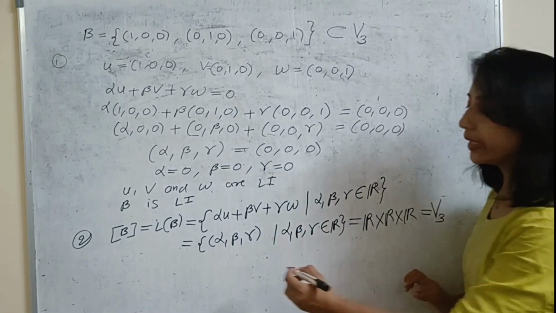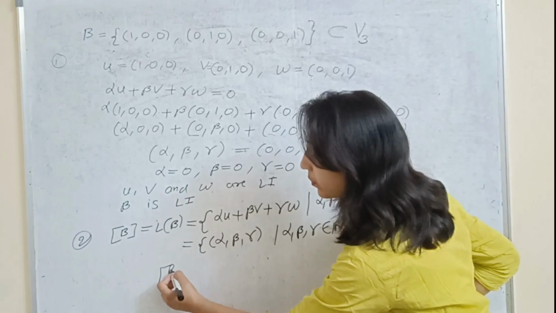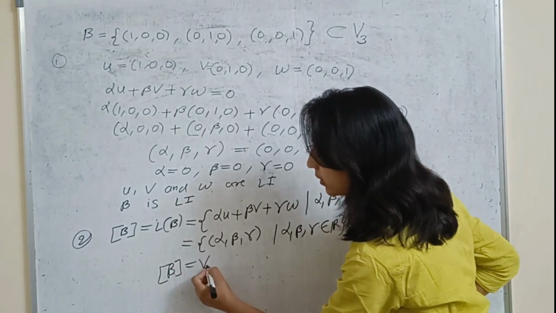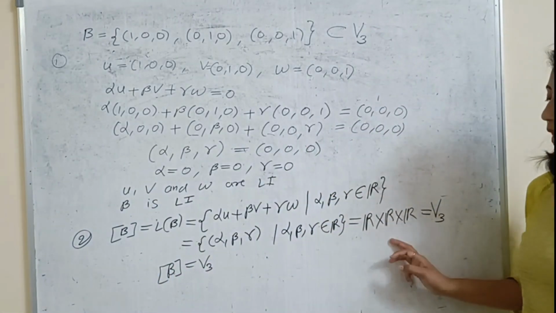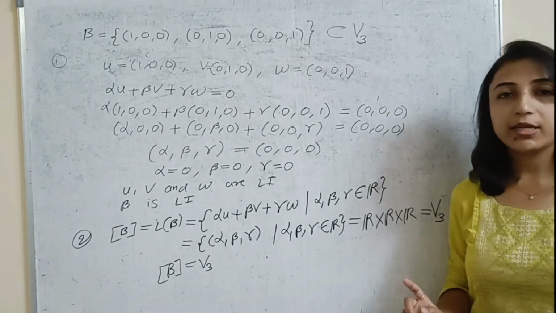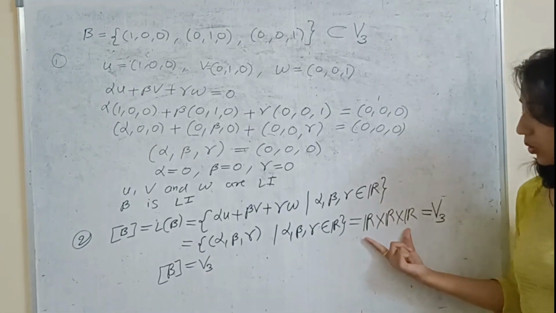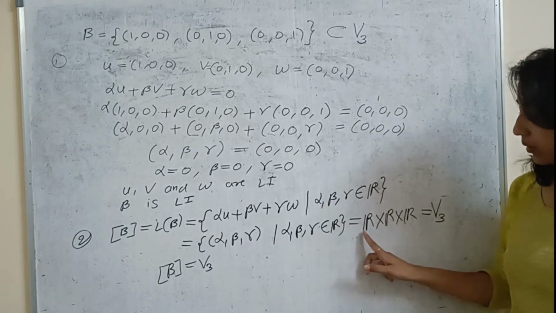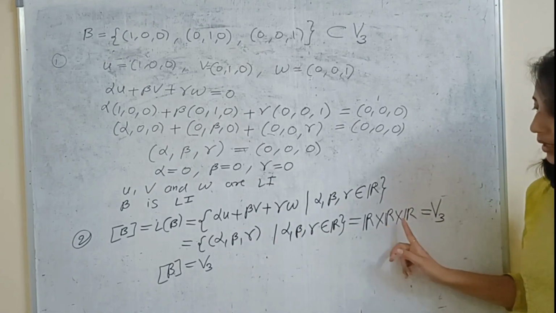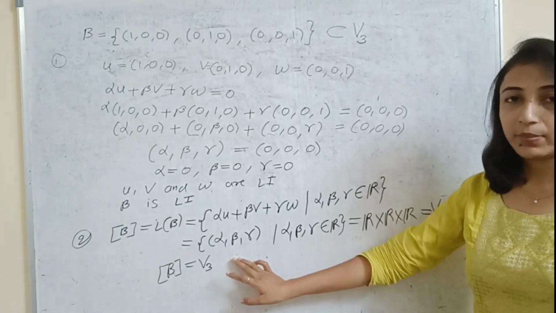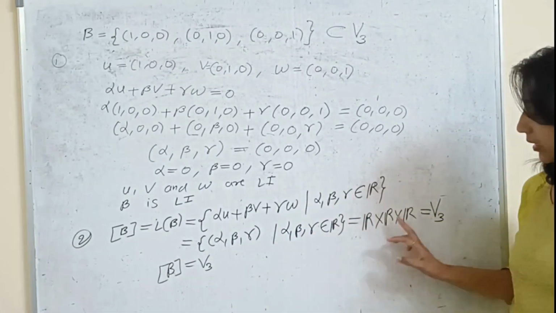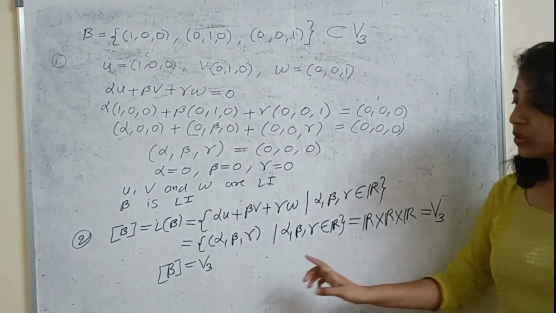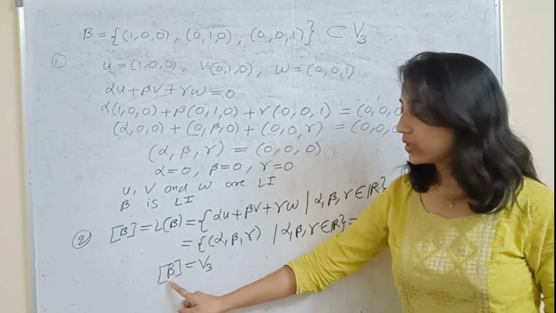So now here you will get span of B equal to V3. About this notation I have already discussed in the first lecture, where I explained how you get V3. This set is nothing but R cross R cross R, the collection of triplets whose elements are real numbers, and that is the notation V3. So span of B equals V3.